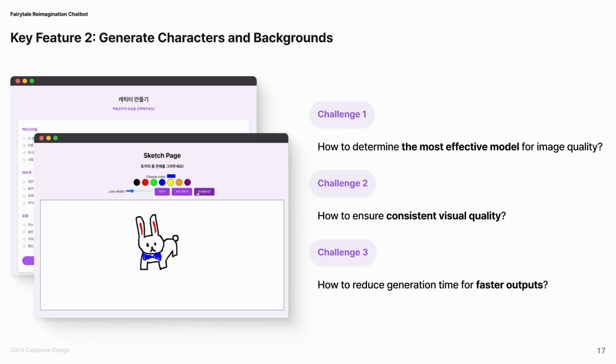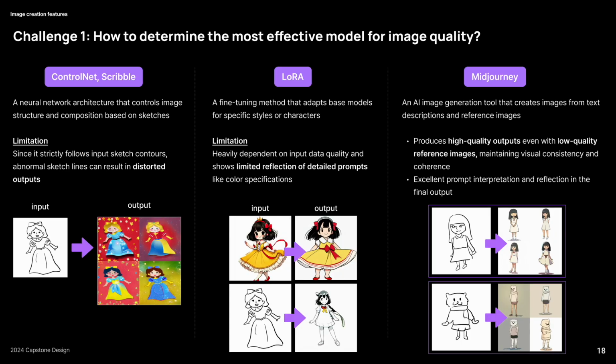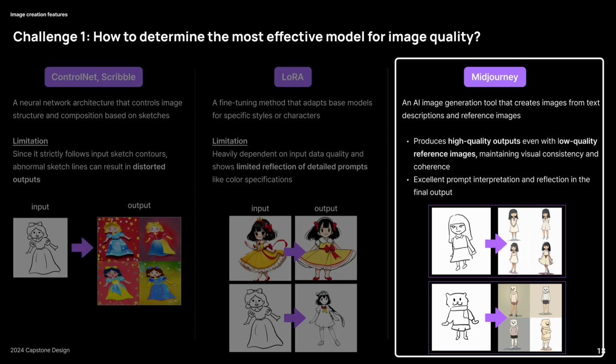We faced 3 key challenges: choosing the right model, maintaining consistent visual quality, and reducing the generation time. First, we tested 3 image generation approaches. The first 2 options, ControlNet and LoRA, showed distorted outputs and prompt limitations. So, we chose Midjourney for its better prompt handling and processing.